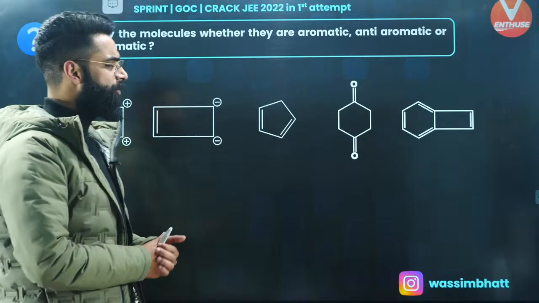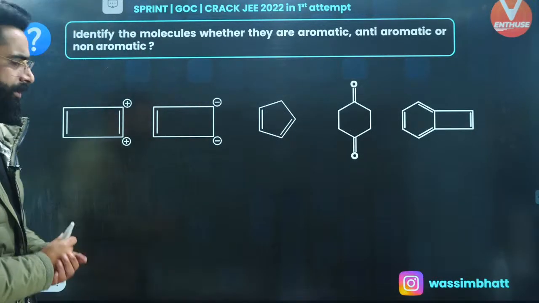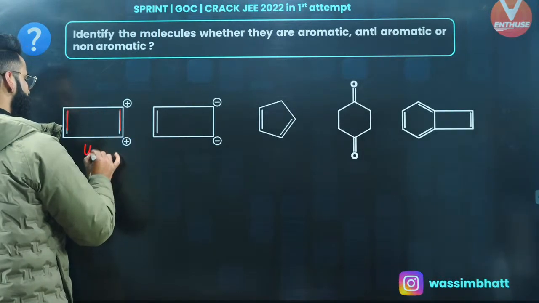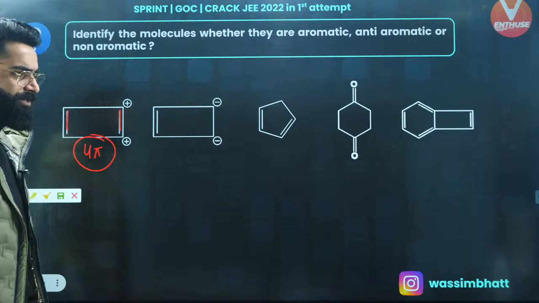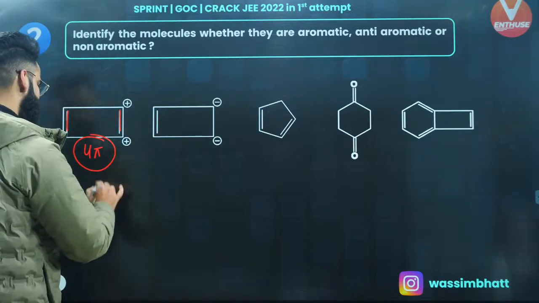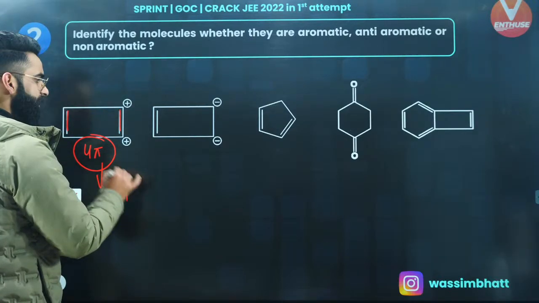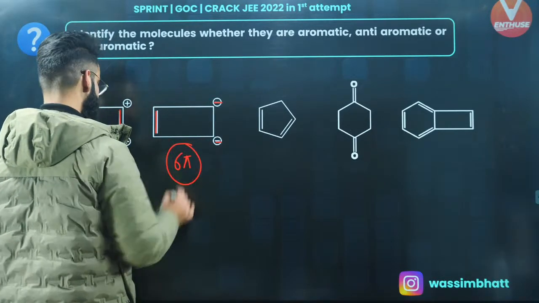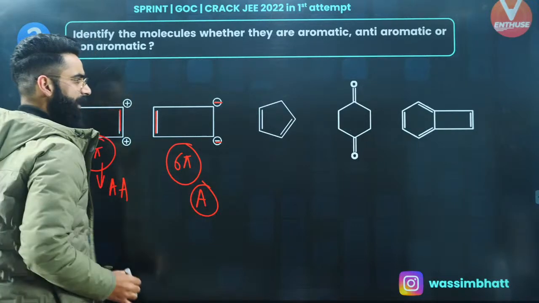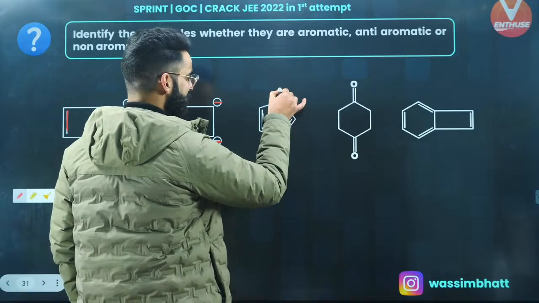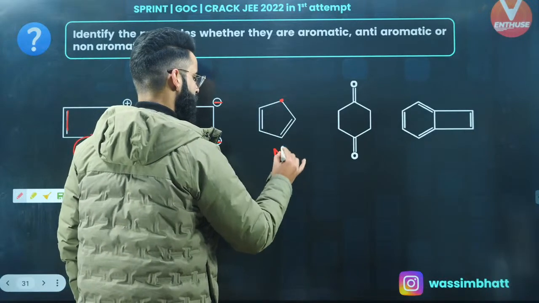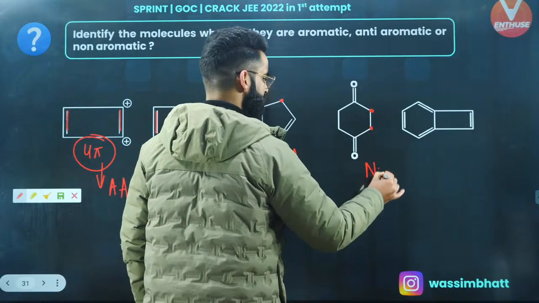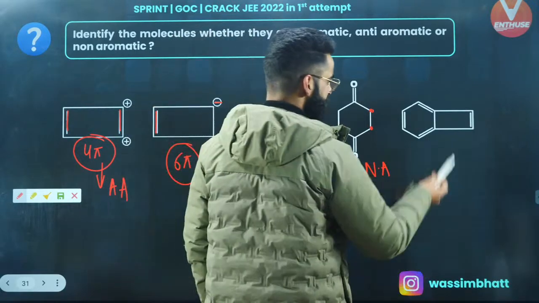Okay, identify the molecules, whether they are aromatic, anti-aromatic or non-aromatic. Have a look, people. If you look at the first one, there are 4 pi electrons involved in the cyclic conjugation, so it's going to be anti-aromatic. Right? 2, 4 and 6. 6 pi electrons involved in the complete cyclic conjugation, so it's going to be aromatic. This carbon is sp3 hybridized, so it's going to be non-planar, so non-aromatic. Even this is sp3, this is sp3, so non-aromatic, non-planar. Okay. Now we will have a look.